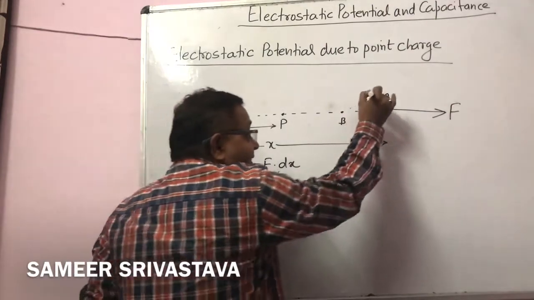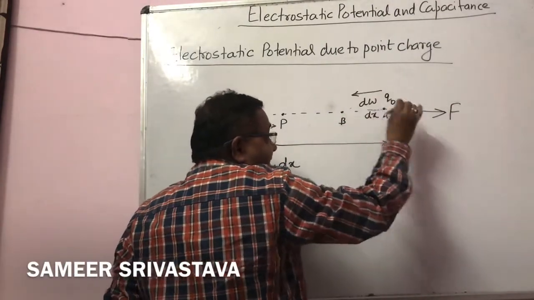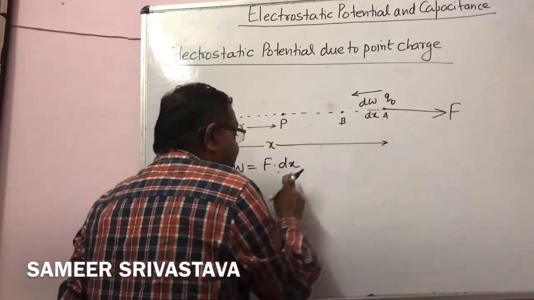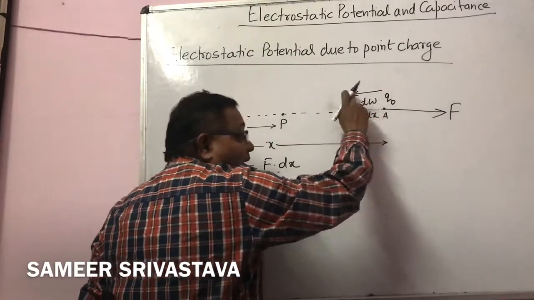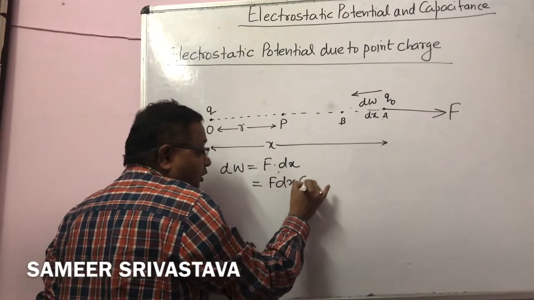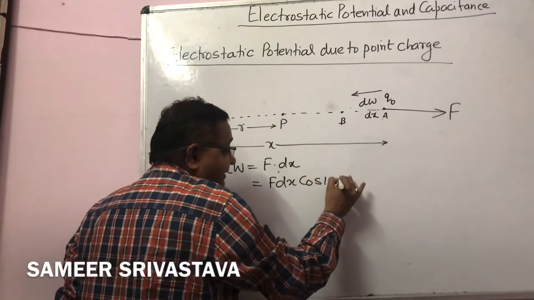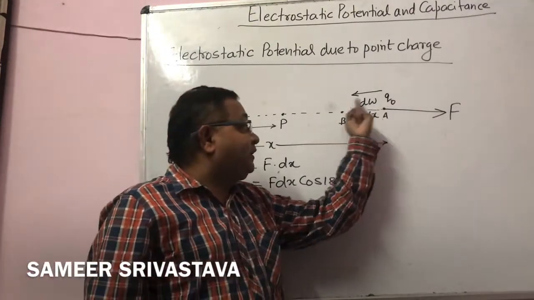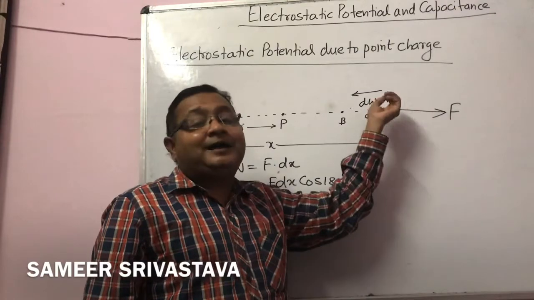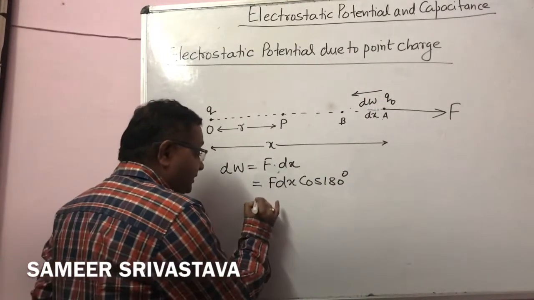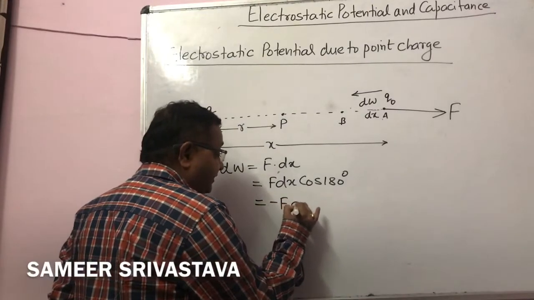As we know the charge is moving this side and the force is against the movement of the charge, so here the angle is 180 degrees. So we write F dx cos 180 degrees. Why do I take this angle as 180? Because the displacement and force are opposite in direction, so the angle will be 180 degrees. So this formula becomes minus F dx.